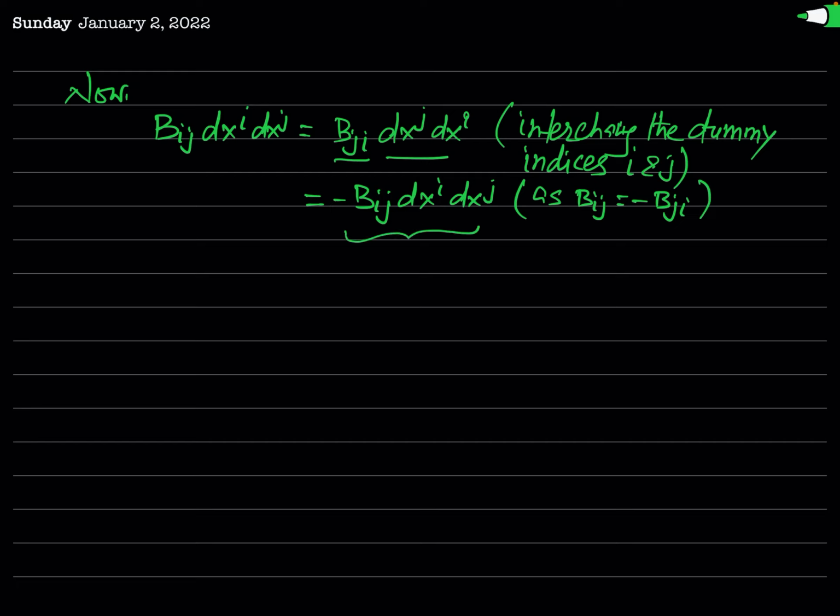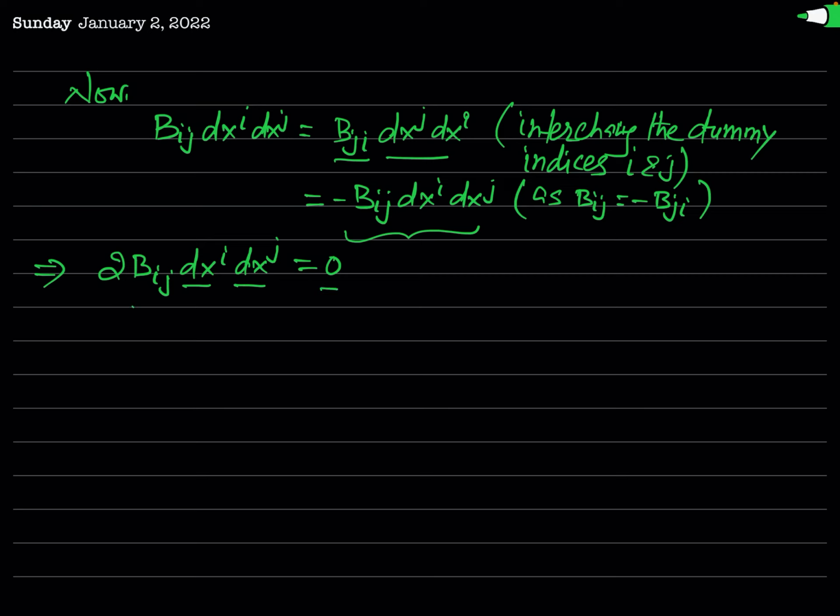Now take this term from the RHS to the LHS, and when we bring this to the LHS, this will be simply 2 Bij dxi dxj, and this will be equal to 0. Now again you can see that these contravariant vectors dxi and dxj are arbitrary. They may be 0 or they may not be 0, but the result is 0.